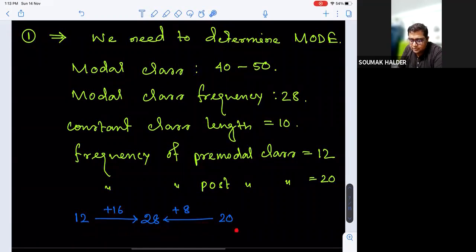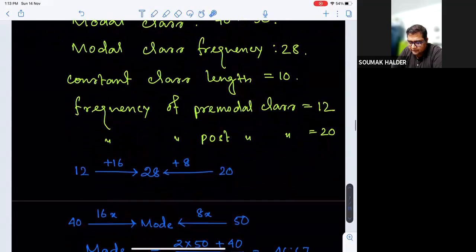Can you all follow? So that means from the pre-modal class frequency, it is 16 higher, and from the post-modal class frequency, it is 8 lesser. So we can expect the weightage of the modal positioning in the group 40 to 50 should be 2:1 from beginning to ending. From starting, if it is 2 unit distance, from ending, it should be 1 unit distance. Right? Let us have a look.